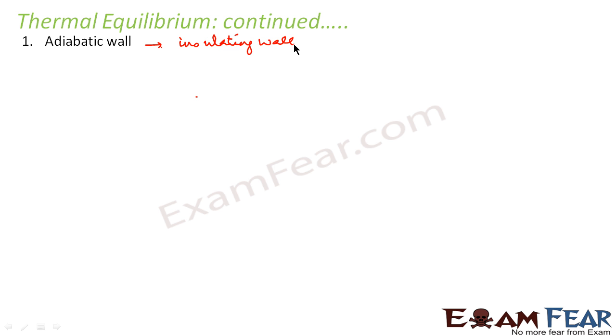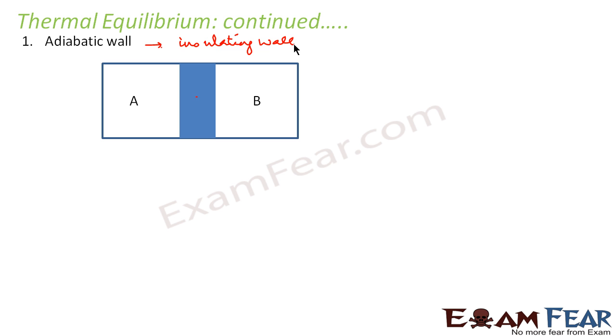So if you separate two systems by an adiabatic wall, then this wall would not allow heat to flow from one system to another. Let us suppose we have two systems A and B which are separated by an adiabatic wall. That means the heat will not flow from A to B or from B to A. So if A is at some temperature T and B is at some temperature T dash, their temperatures will not change with time because heat flow will not take place from one system to another. And if there is no heat flow into the system or out of the system, there will be no change in temperature.